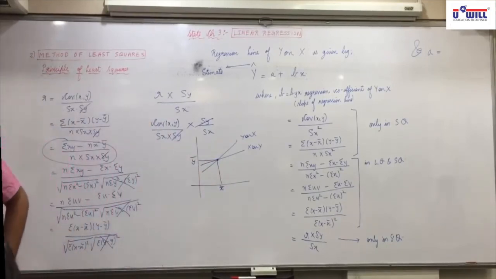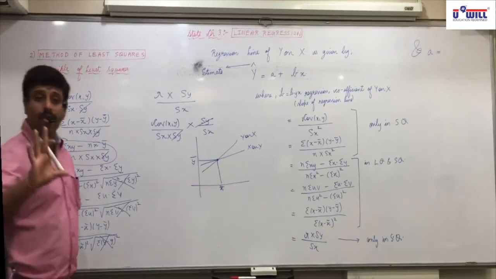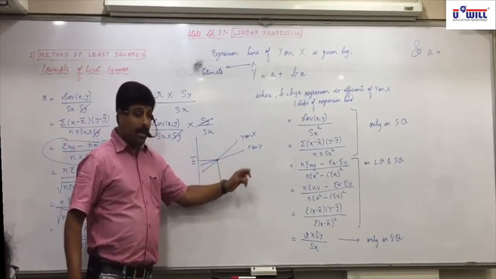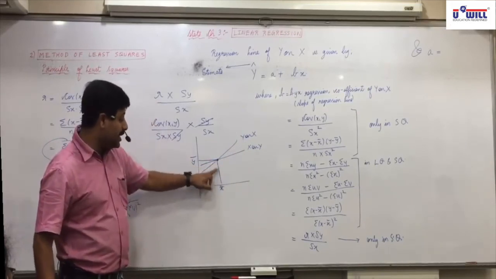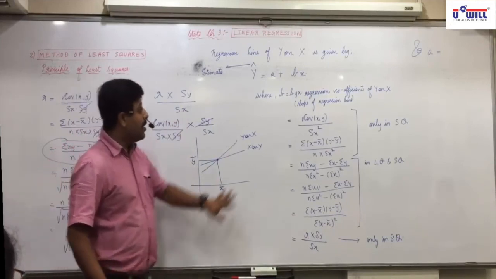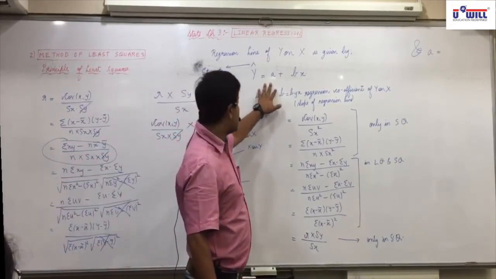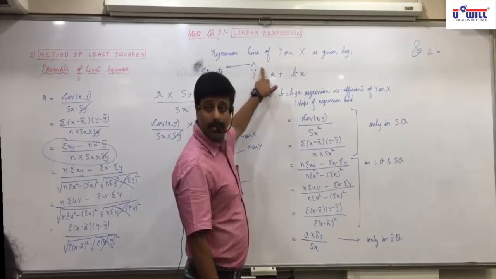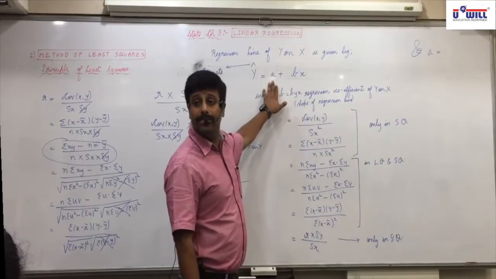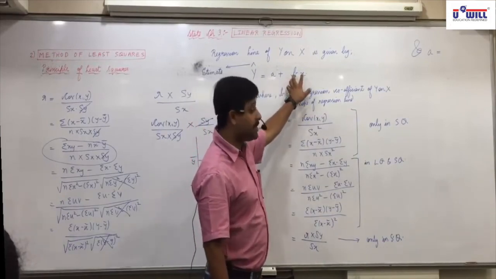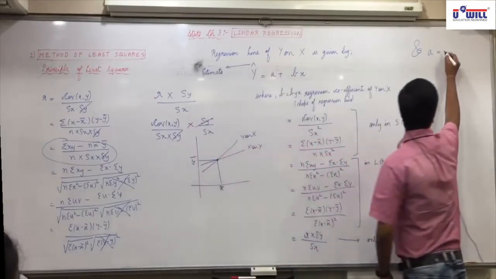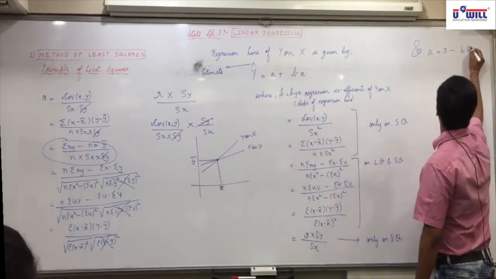What happened? If you make two regression lines, y on x and x on y, they will always intersect each other at x bar and y bar. In this equation, if you substitute y as y bar and x as x bar, you get the value of a. If you bring bx, which is plus, on the left side, it becomes minus.